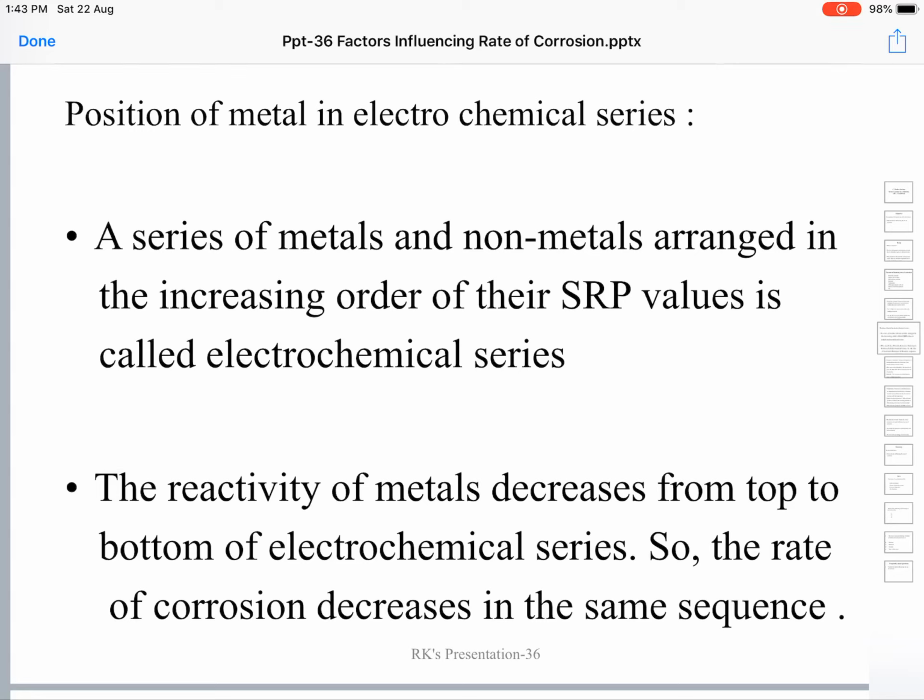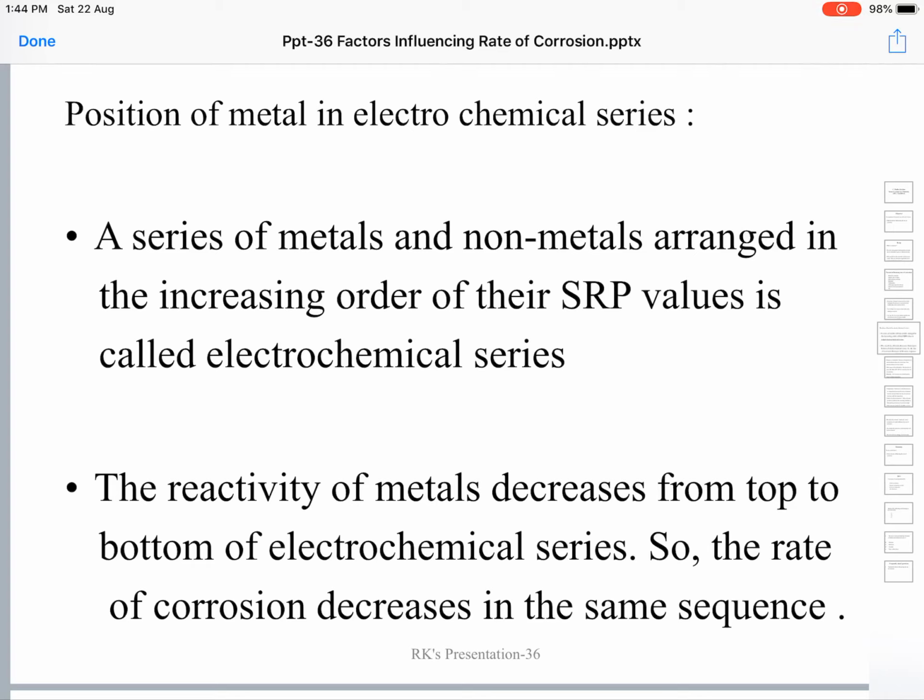So as the reactivity decreases from top to the bottom in the series, the rate of corrosion will also decrease from top to the bottom. Lithium, the first alkali metal, is placed at the top of the electrochemical series. It has a very low standard reduction potential.